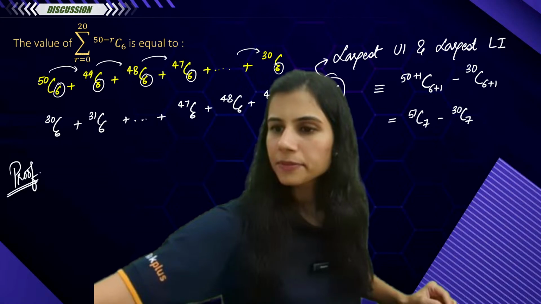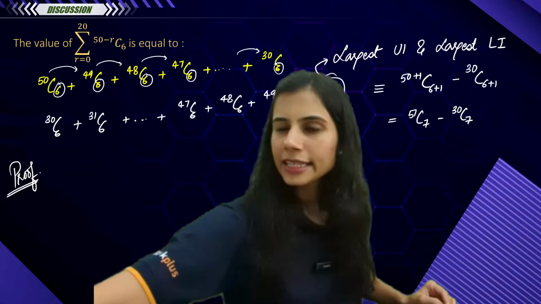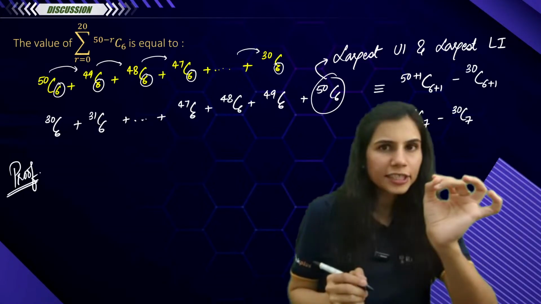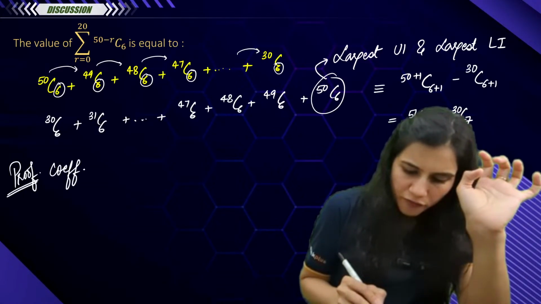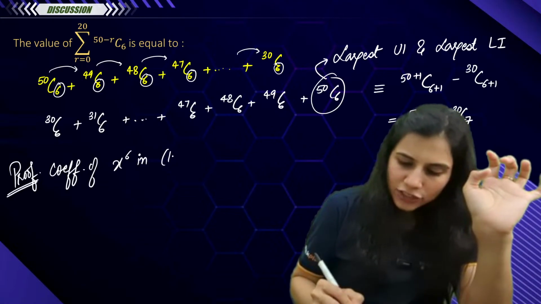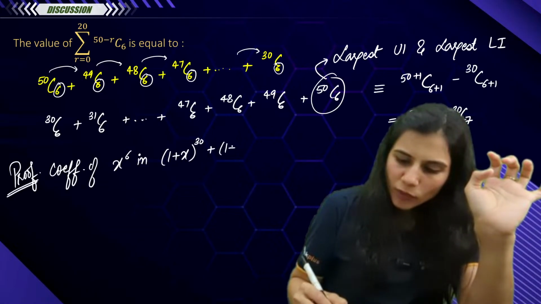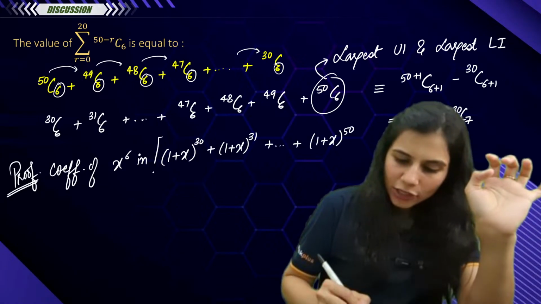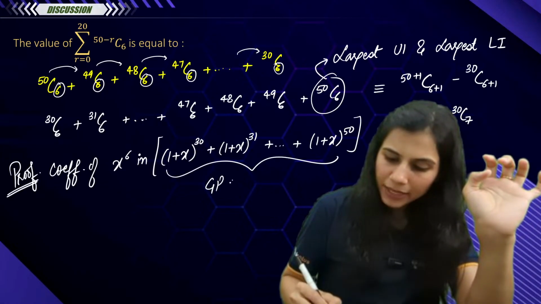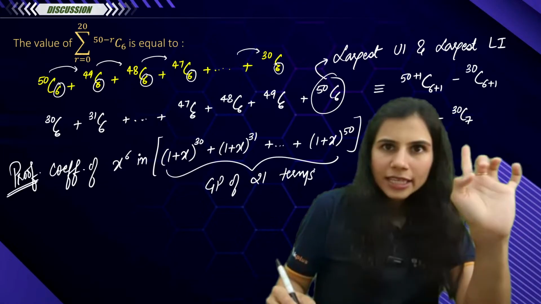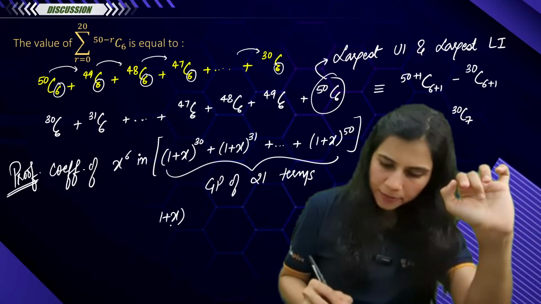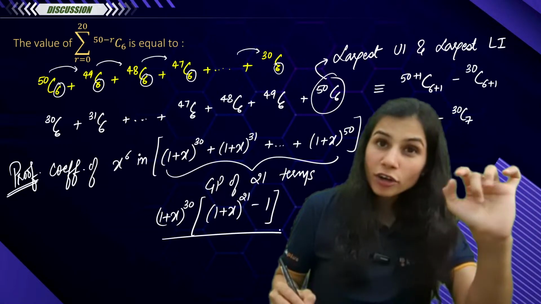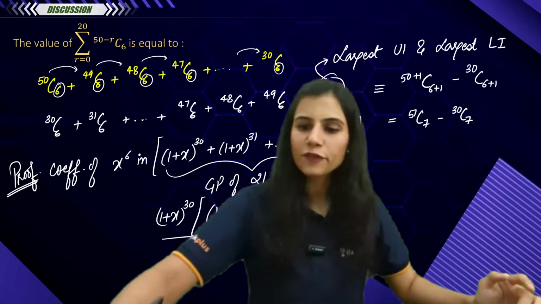Give me 1 second. Yep. Very easily you can go ahead and prove it. How? 30C6, 31C6, 32C6 and so on up to 50C6. You want the coefficient of x to the power 6 in the expansion of (1 plus x) to the power 30 plus (1 plus x) to the power 31 plus and so on (1 plus x) to the power 50. Now from here to here is nothing but a GP of 21 terms. Yes or no? And how do you resolve this? First term, common ratio to the power number of terms minus 1 upon common ratio minus 1. So 1 plus x minus 1 will just give you x.